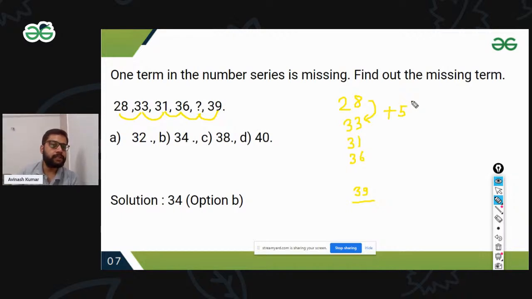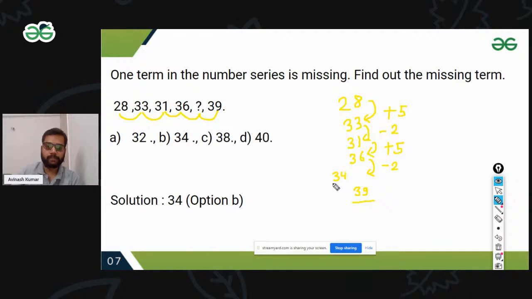Now 33 and 31, first it's increasing then decreasing, so it's minus 2. Then again it's plus 5. If I follow the pattern, the next should be minus 2. So 36 minus 2 would be 34.